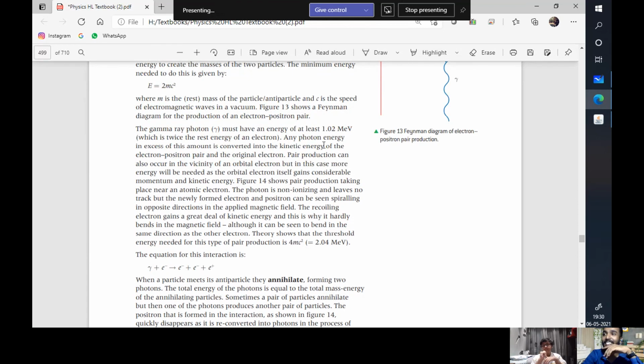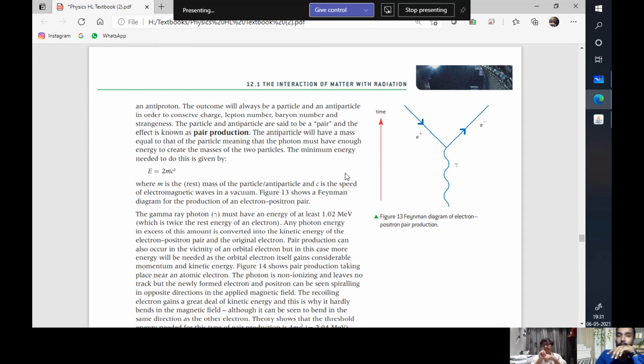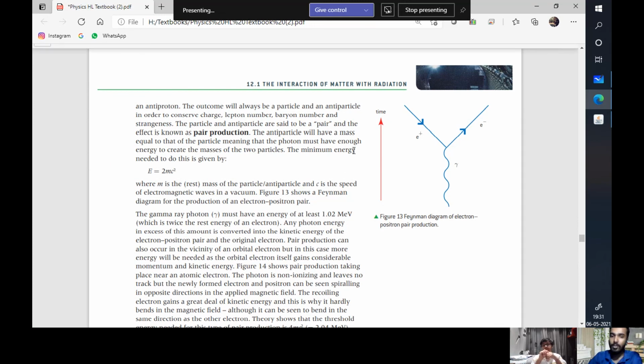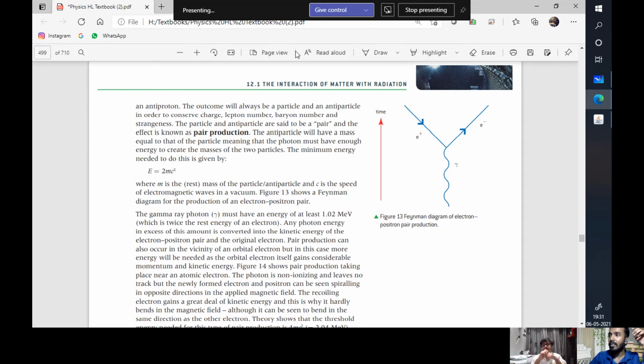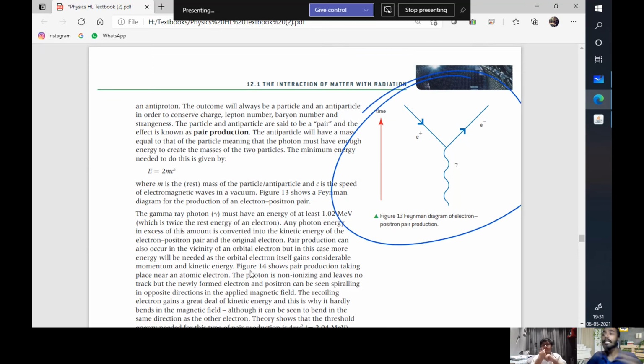Okay, this is Feynman's diagram. Remember Feynman? I told you about the physics teacher who made physics interesting. This is Feynman's diagram of pair production, where with time, gamma radiation will decay into particles.